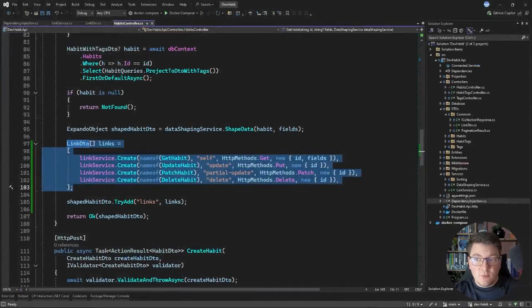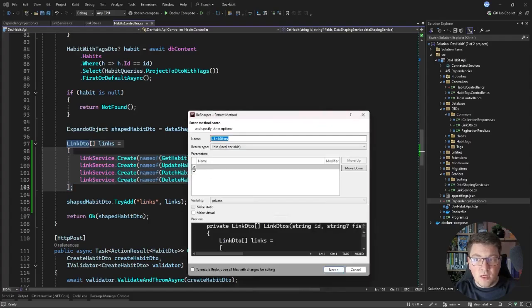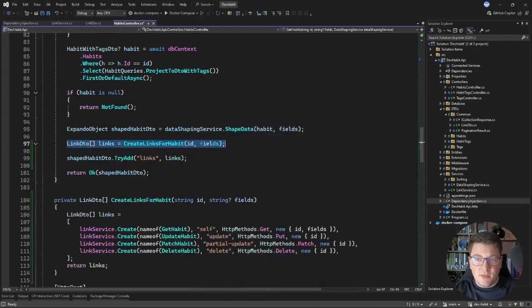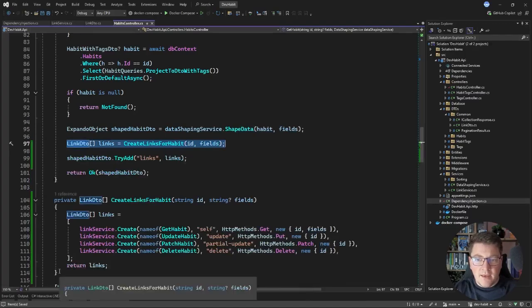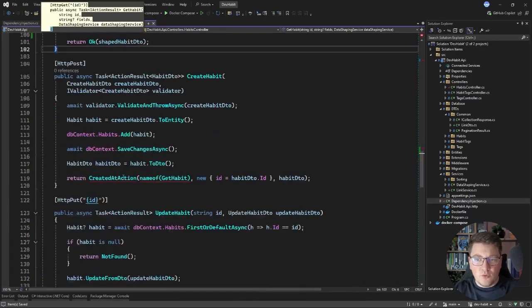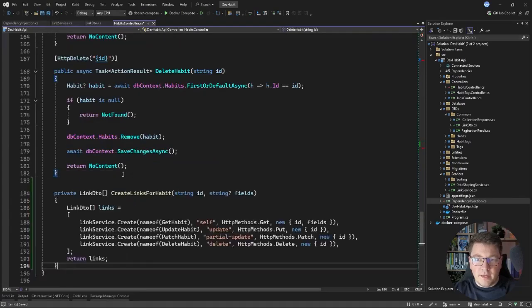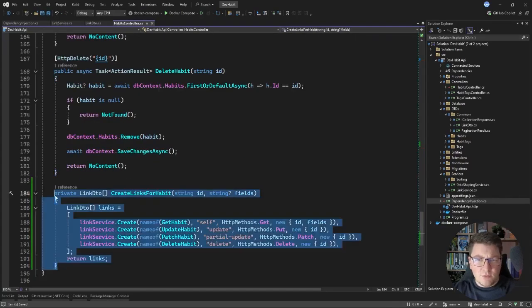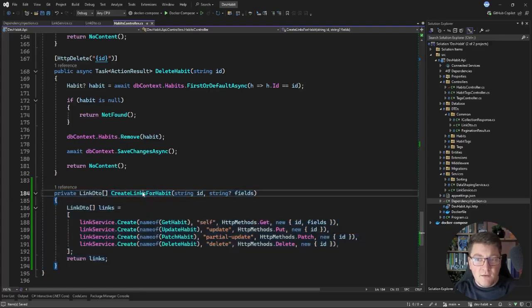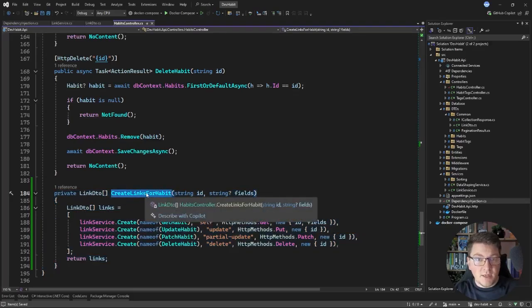So we implemented support for returning hypermedia links for a single resource, in this case in the endpoint for returning a habit. Now let's refactor this and extract it into a method, and I will call it CreateLinksForHabit. Let me create this method, and I want to move it to the bottom of my endpoints because I always place the private methods near the end. This will allow me to reuse this method if I want to include the hypermedia links in another response.